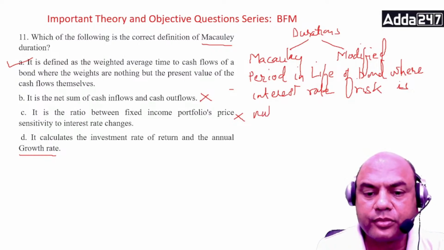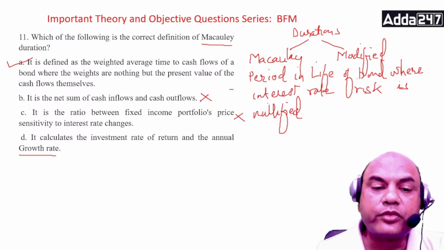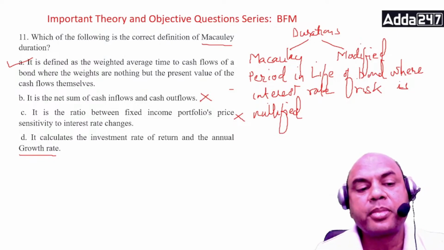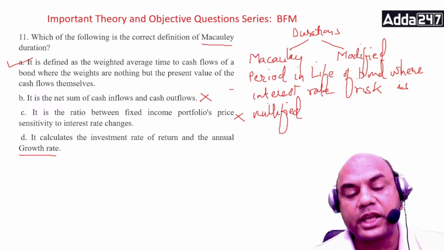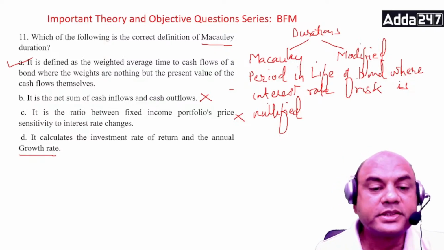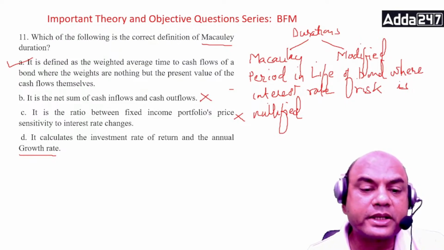That is known as the Macaulay duration. Got it? The other way of saying this: it is defined as the weighted average of cash flows of a bond where the weights are nothing but the present value of the cash flows themselves. It is expressed in years.